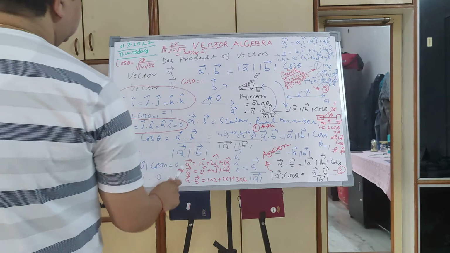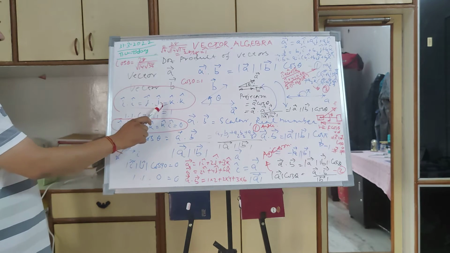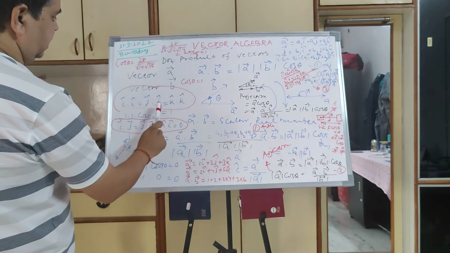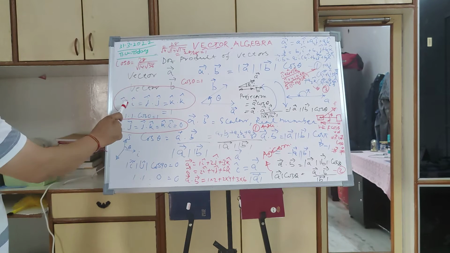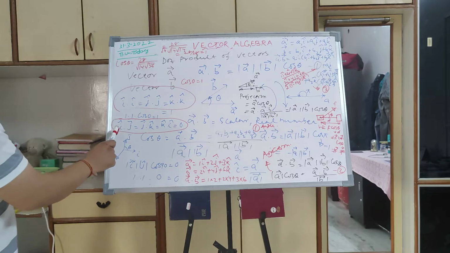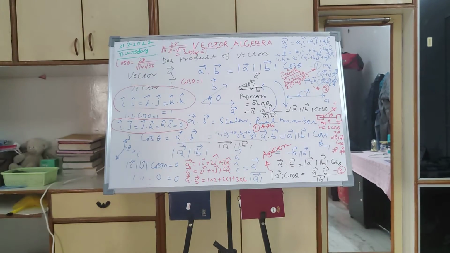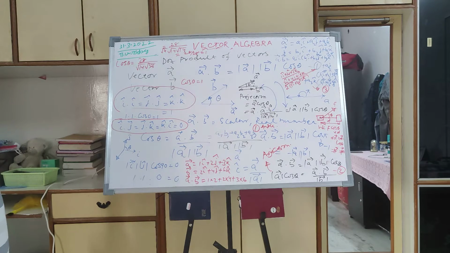Another thing that we learned about the dot product is that i dot i is equal to j dot j is equal to k dot k is equal to 1, because the angle between them is 0, so cos 0 is equal to 1. And again we have discussed that i dot j, j dot k and k dot i are equal to 0, because the angle between them is 90 degrees. That's what you have seen here.